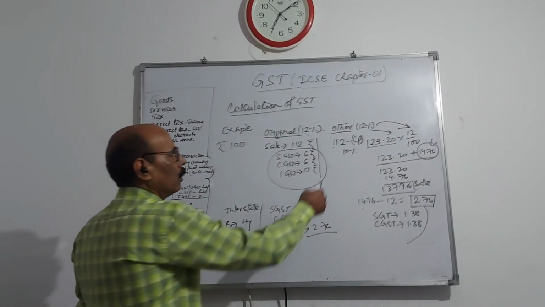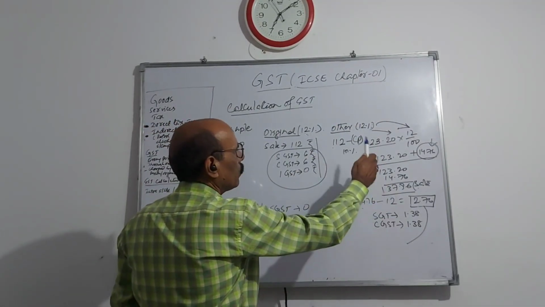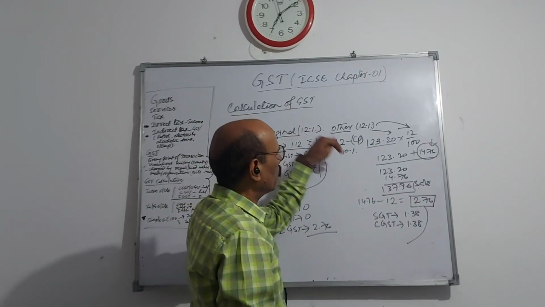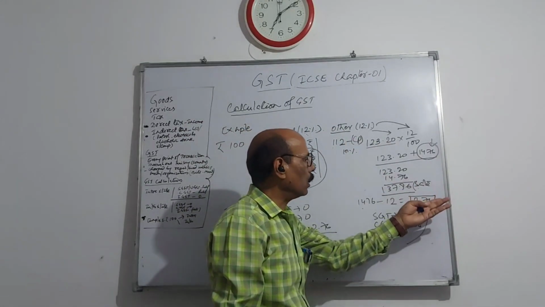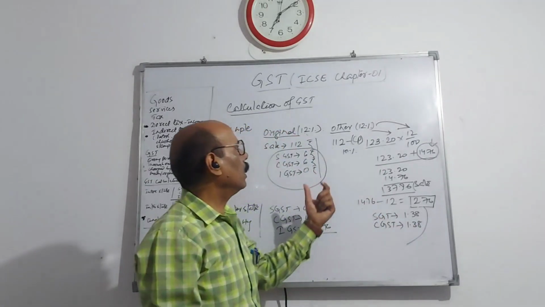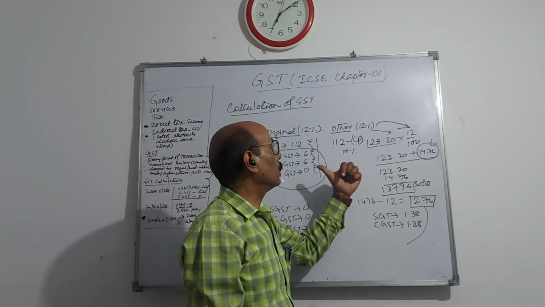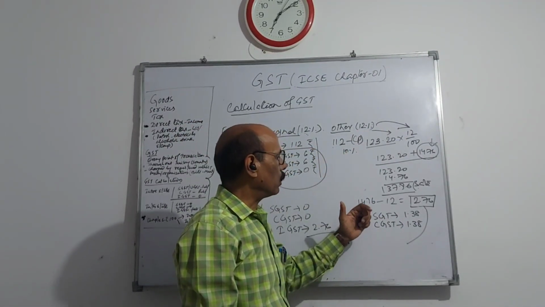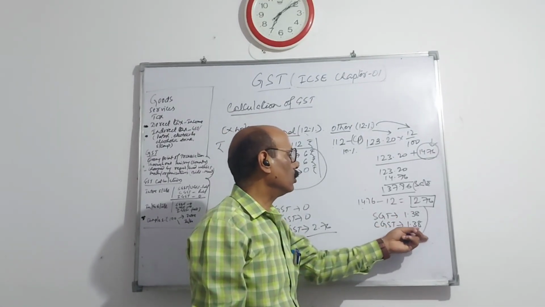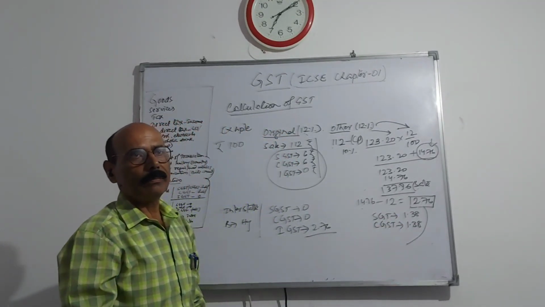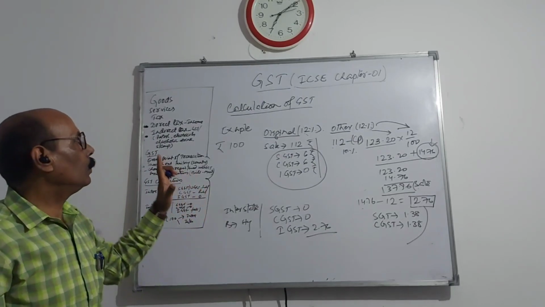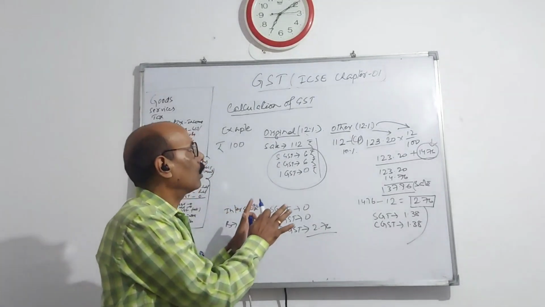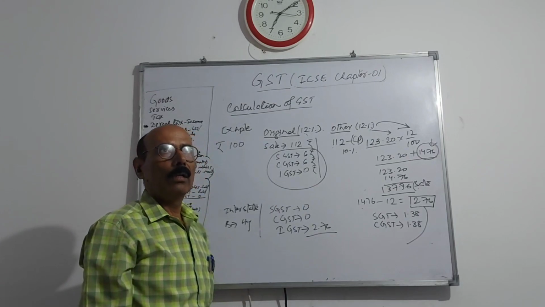Okay, and you also understood how traders, if a trader is doing both transactions, while purchasing paid GST, while selling received GST, then he is recovering the GST paid while purchasing. Whatever extra is there, that is deposited to the state. Okay, so if you understood this basic of GST, well.